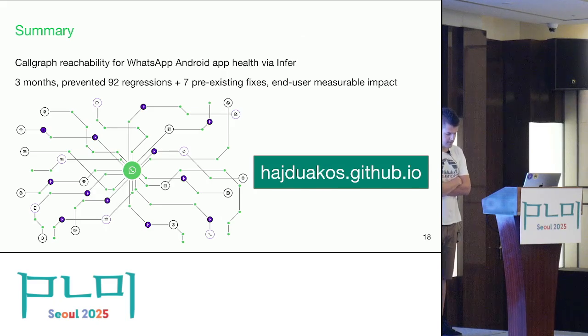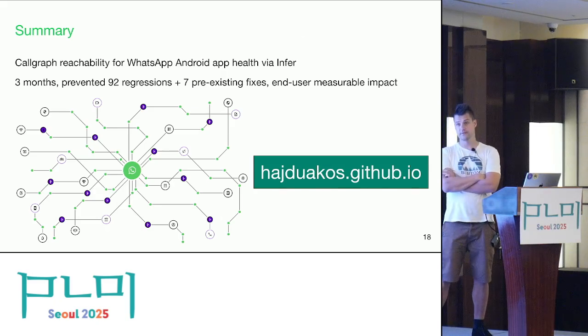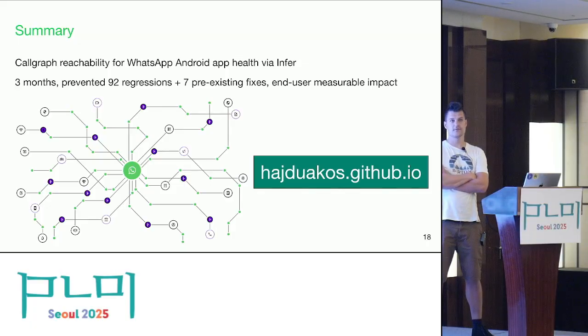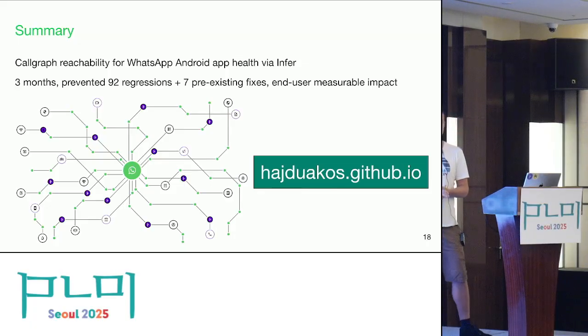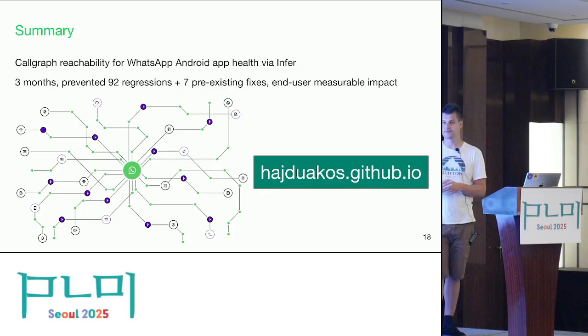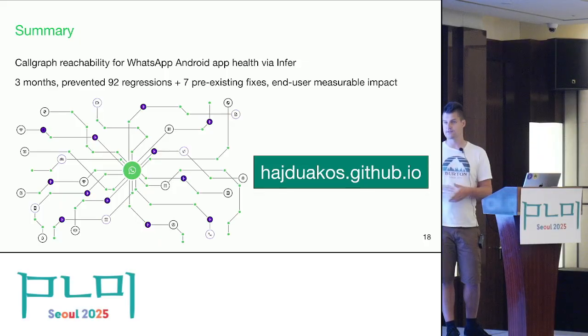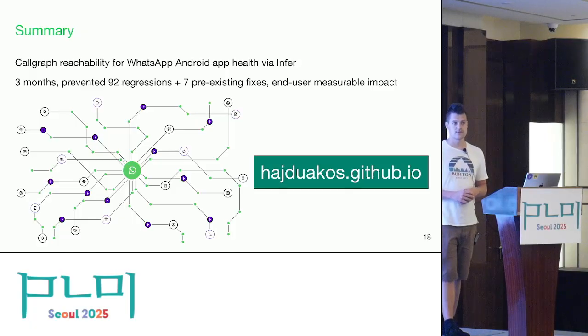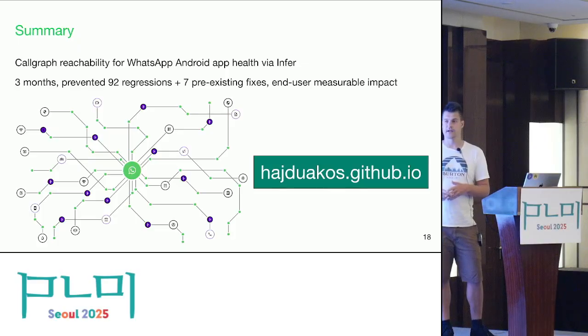So the good thing is that there is a dedicated team for app health. There is a team who's particularly responsible for the health of WhatsApp Android, and they were quite eager to put in all these annotations, but also having these regular expressions helped a lot to annotate code at a large scale in a concise way. So there was a considerable amount of effort, but yeah, we had help to do that.